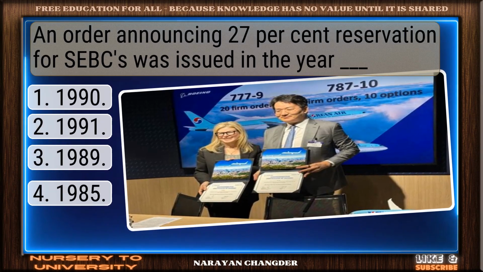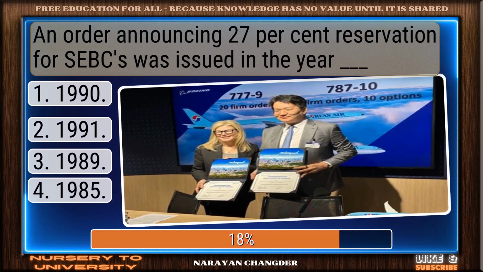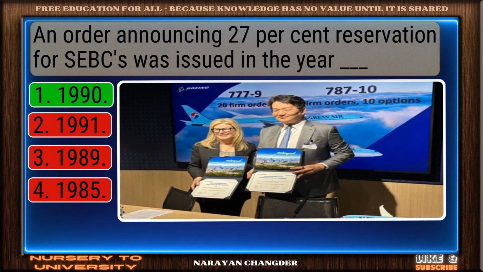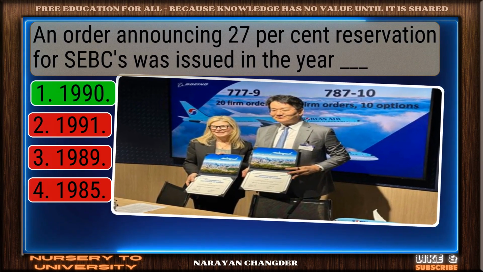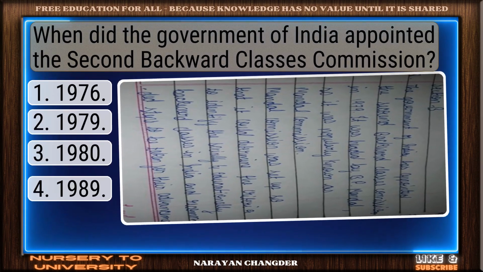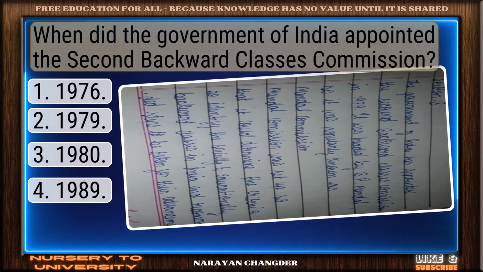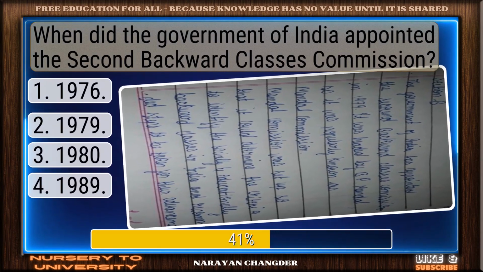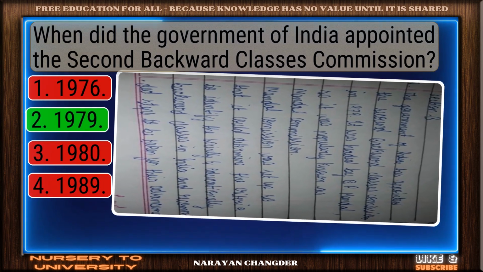Question number 33. An order announcing 27% reservation for SEBCs was issued in the year dash. Excellent. 1990 is a brilliant choice. Question number 34. When did the Government of India appoint the second Backward Classes Commission? You're right. 1979 is the correct answer.